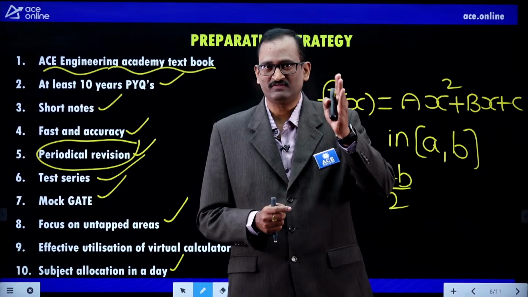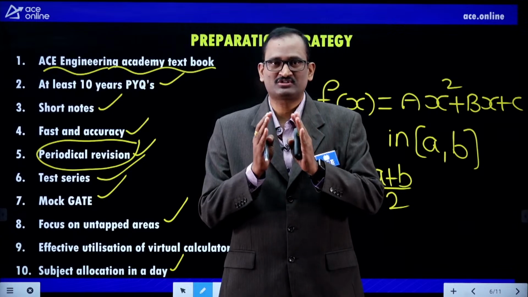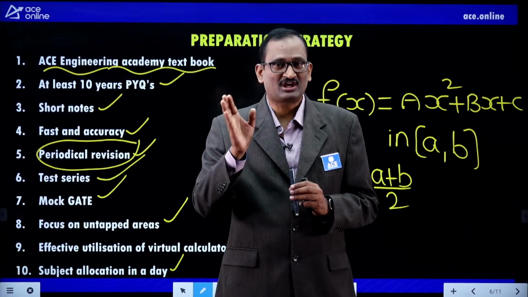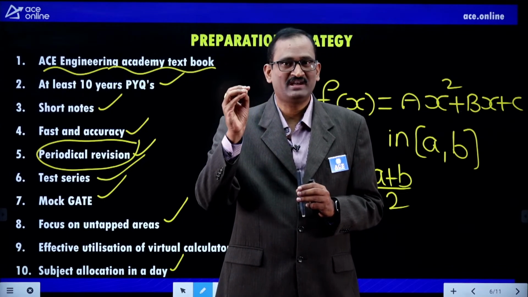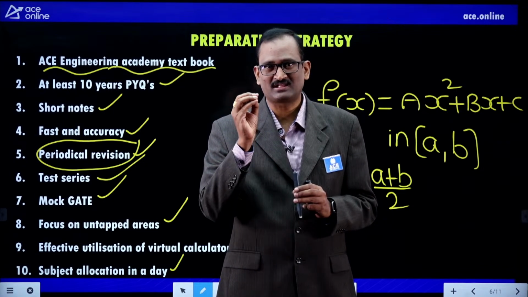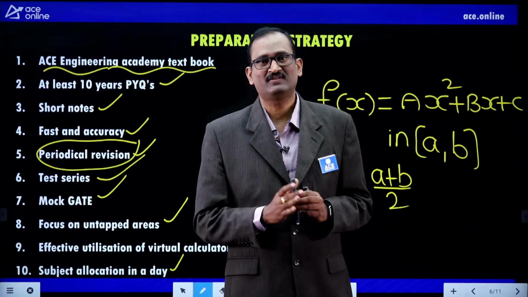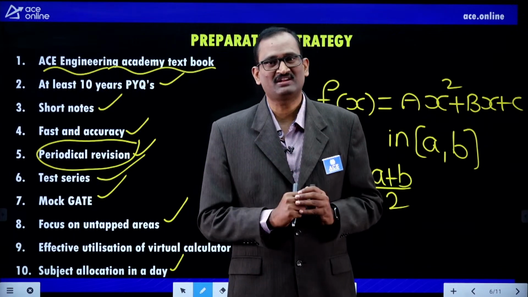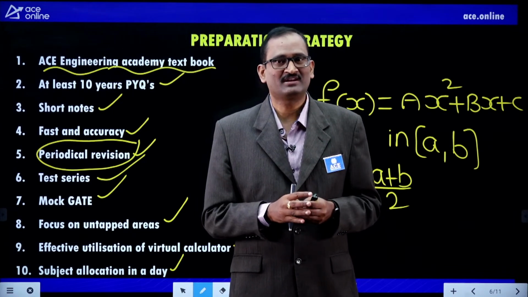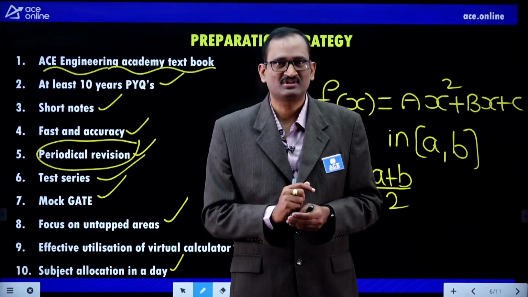So my request to everyone who is seriously preparing for GATE, and who is a college goer: spend at least 2 hours in a day. If you only start in the final year, it is very difficult. College goer students, if you wish to really crack the GATE, please start your preparation in the third year itself. If you have time, start from the second year itself, that would be even better. If you start at the beginning of the third year, you will have enough time, because daily you are spending 2 hours or hardly 3 hours, at least 2.